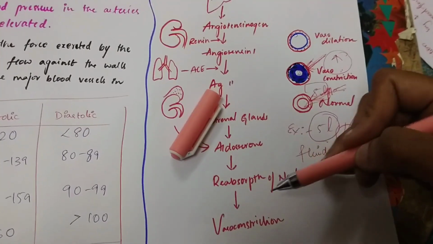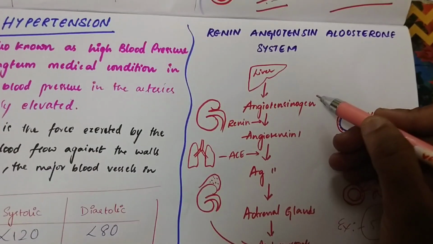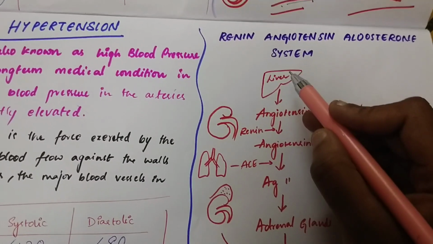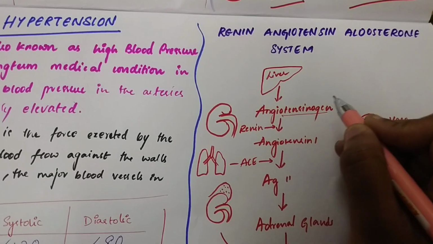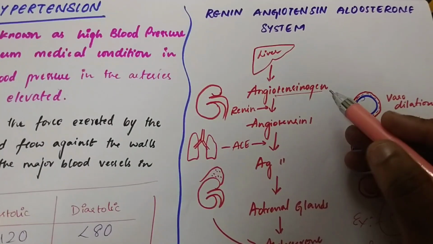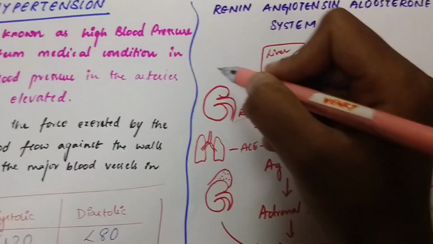Now why does this vasoconstriction occur? Because of how it happened. This is the physiology, it's not pathophysiology, that physiology is liver. From the liver, this angiotensinogen, one hormone, one enzyme will be released by the liver. Then this angiotensinogen is acted on by renin through kidney juxtaglomerular cells.